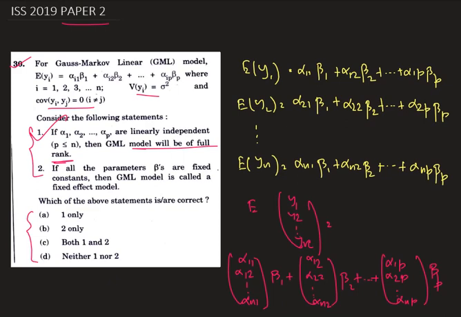Now let's check statement 2. In this statement they say that if all the parameters betas are fixed constants, then the Gauss-Markov linear model is called a fixed effect model. Okay, now it is true because by definition the fixed effect model implies that all the parameters are fixed constants. Therefore C is the correct answer, that is, both 1 and 2 are correct statements.